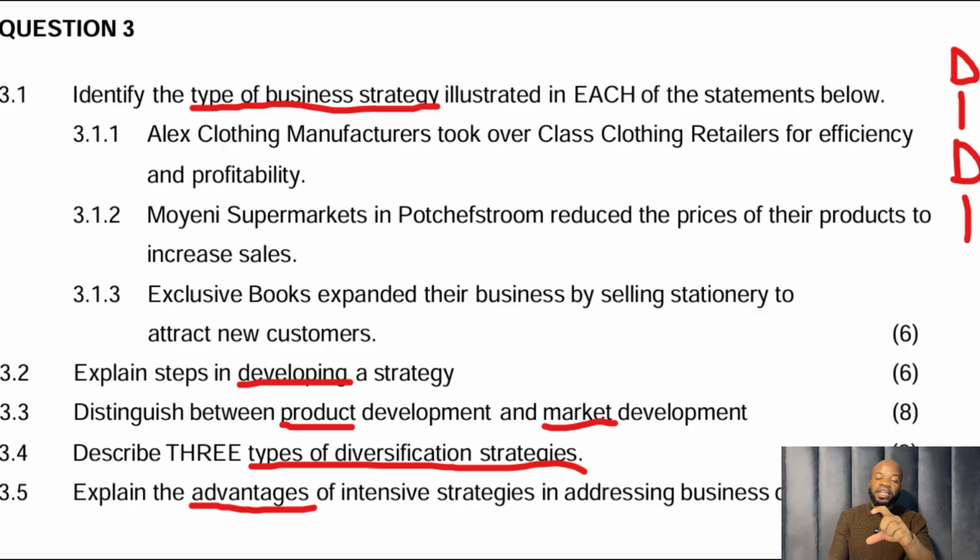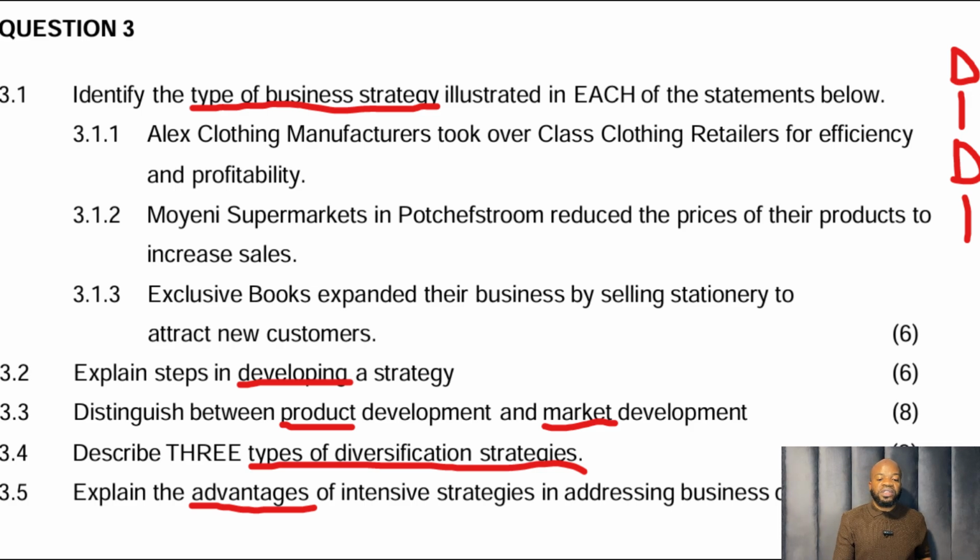That is an abbreviation for the 4 types of strategies that we have. The first D is for diversification strategies, then I is for integration strategies, D is for defensive strategies, and then I is for intensive strategies. So you have 2 Ds and you have 2 Is. All right? With that in mind, let's look at 3.1.1.